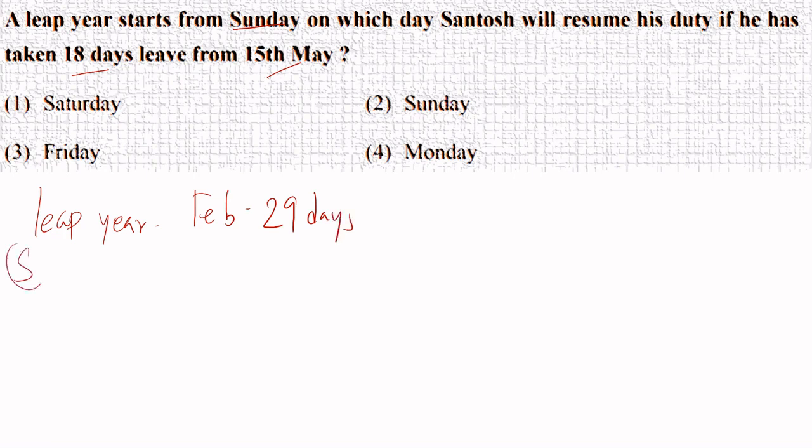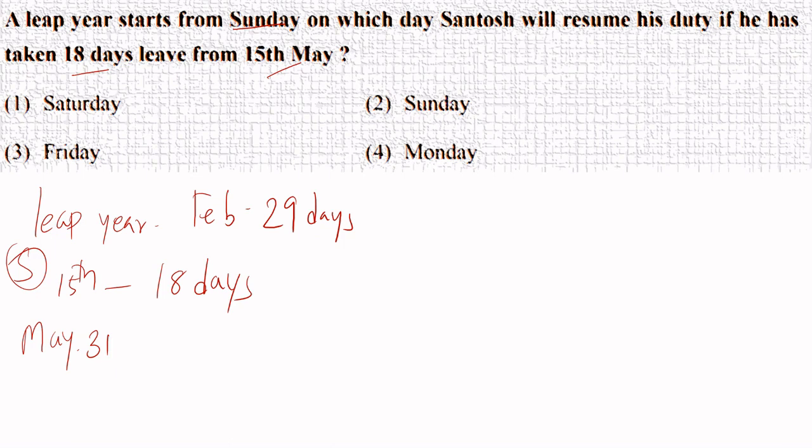And Santosh, the hero here, is going on leave from 15th May for 18 days. May month is having 31 days, right?